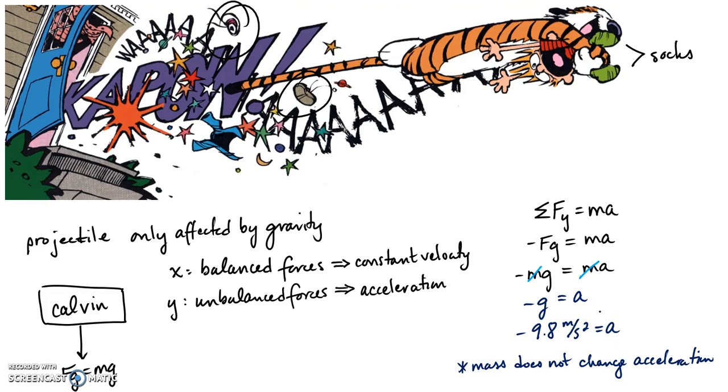So that's one of the big things about projectiles, is you have to understand it's all based on this force diagram, and that all of them will be accelerating towards the ground at 9.8 meters per second squared. Also, you need to understand the links between the forces. In the x-plane, we have balanced forces, so we have constant velocity. In the y-plane, we have unbalanced forces, so we're going to see acceleration.